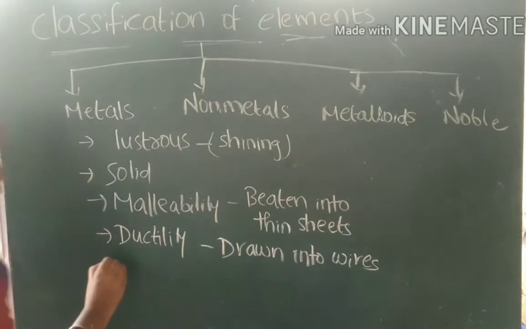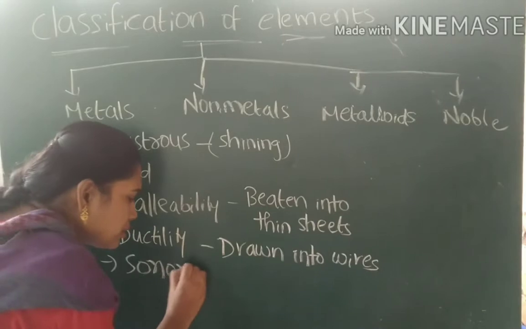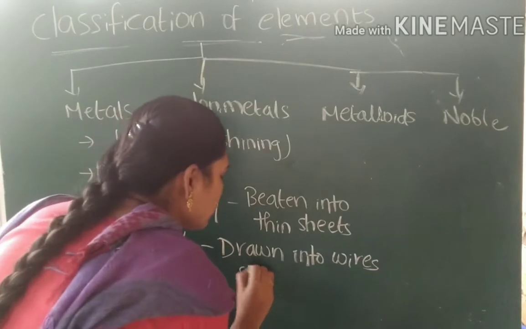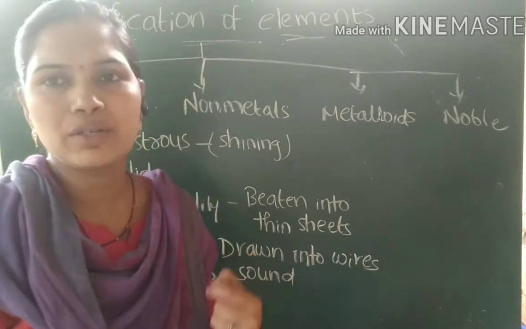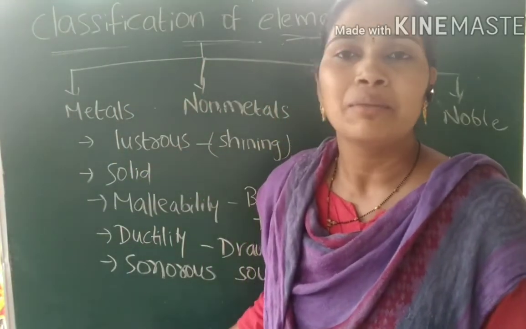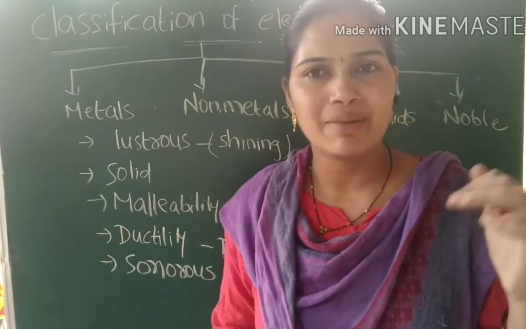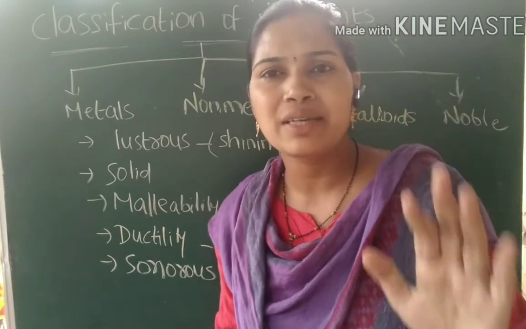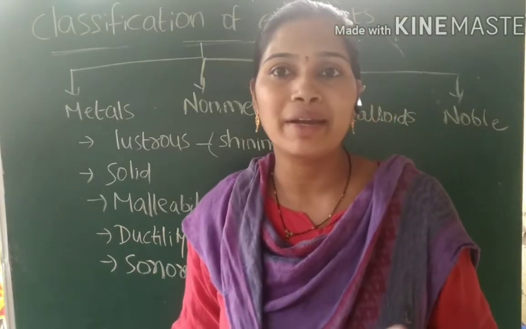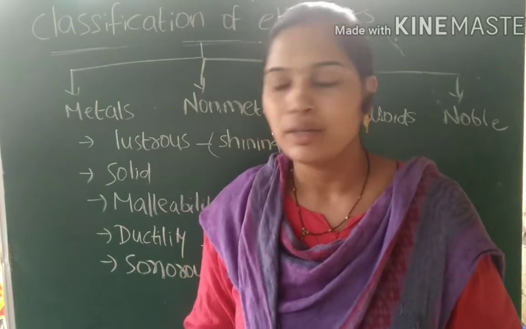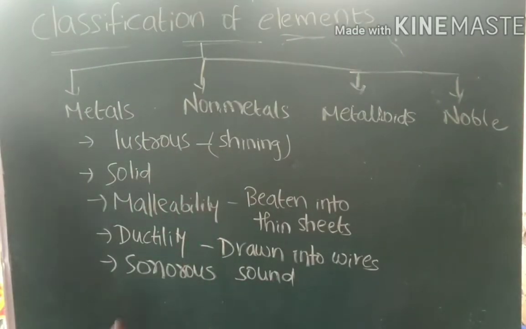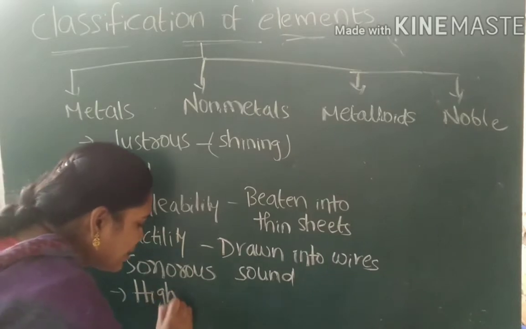And another property is sonorous. Sonorous is another property of metals. Sonorous property is nothing but a particular metallic sound. For example, if you take our school bells or temple bells, if you just touch them, they create a big sound. That is the reason our school bells or temple bells are made of metals but not non-metals. So these metals have the sonorous property.